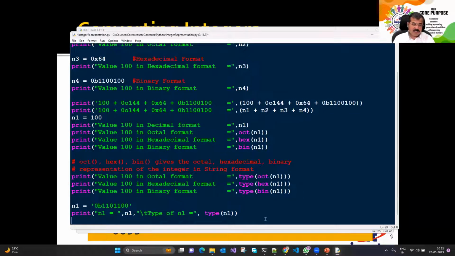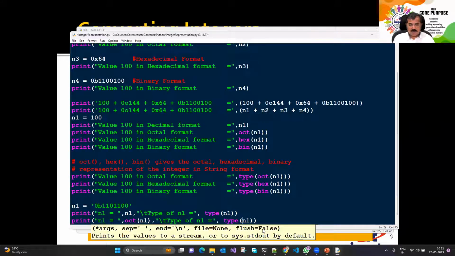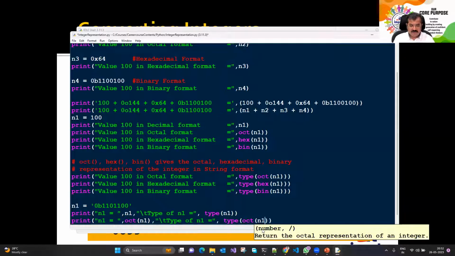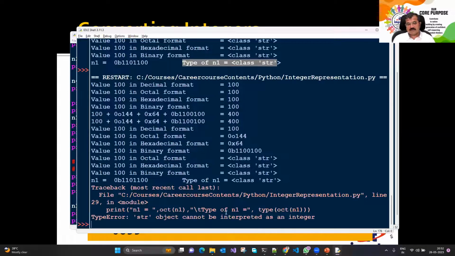But then if I want to have the numeric representation of that particular data, then what could I do? Let's try. If I take the same function, here I go. ये n1 जो represent कर रहे हैं, इसे हमें hexadecimal में represent करना है. So here when I represented it directly, it went ahead with that value of n1, a string है इसलिए string represent करेगा. So what do I do? I say oct of n1, यानी मैं इसमें string pass कर रहा हूँ. और यहाँ भी लिखूंगा oct of n1. So let's see, can I pass a string object to this function octal? It says error. यानी क्या कहता है? String object cannot be interpreted as an integer.